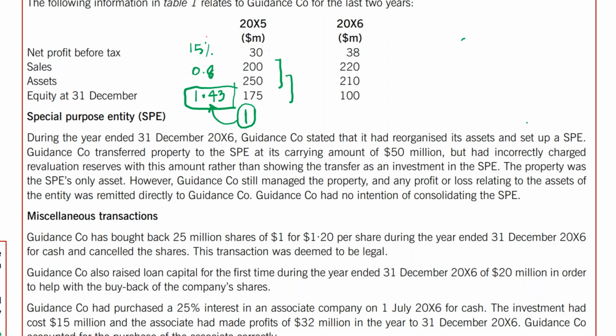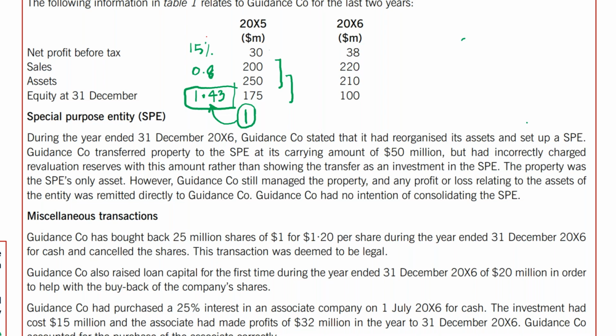The carrying value of property was 50, but it was incorrectly, he's saying it is an error, so we have to correct this error. It was incorrectly charged to the revaluation surplus reserve with this amount rather than showing the transfer as an investment in SPE. So what is the actual error here?